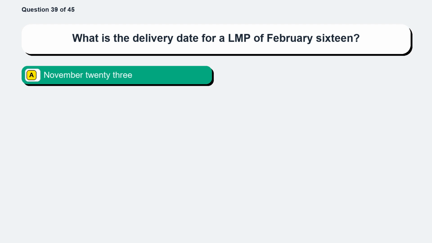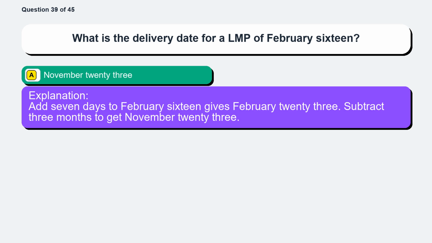The correct answer is option A, November 23. Add 7 days to February 16 gives February 23. Subtract 3 months to get November 23.